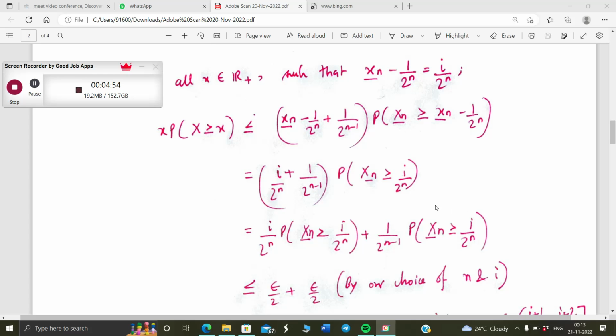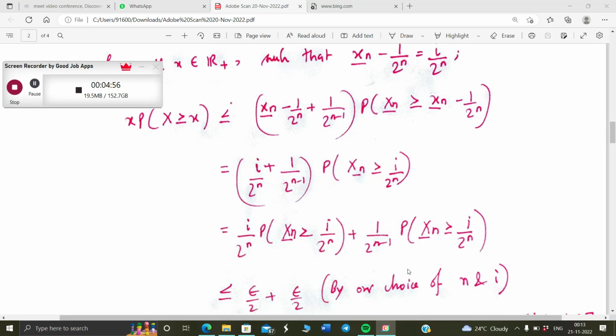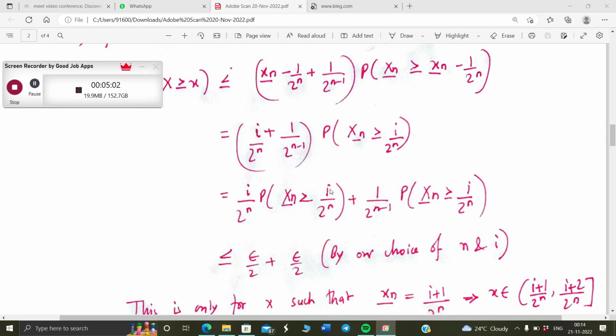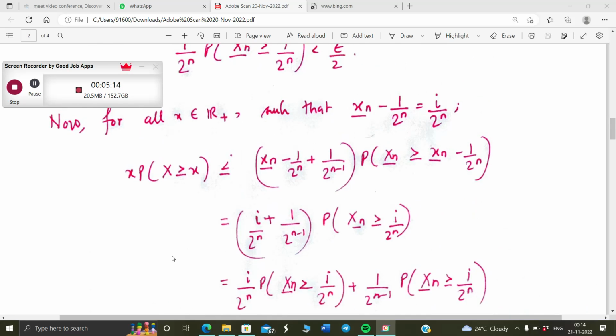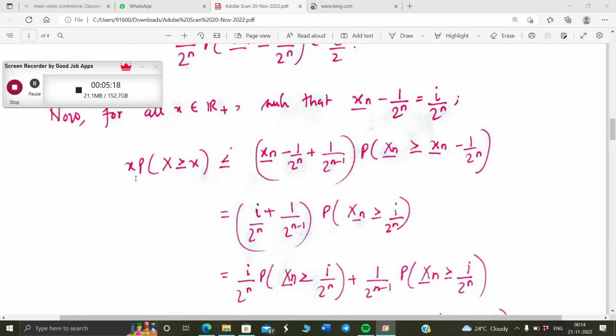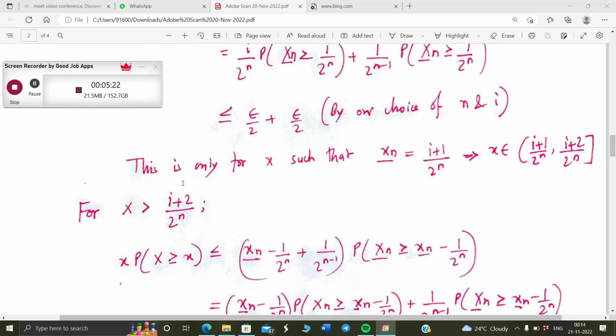So the second term is less than epsilon by 2 because this second term is less than or equal to 1, since it's the probability of a number. And the first term, as we've shown by the converging tail of the expectation, we can also show that this term is less than epsilon by 2. So for all x which have this property, we can show that x probability X is greater than or equal to x is less than epsilon.